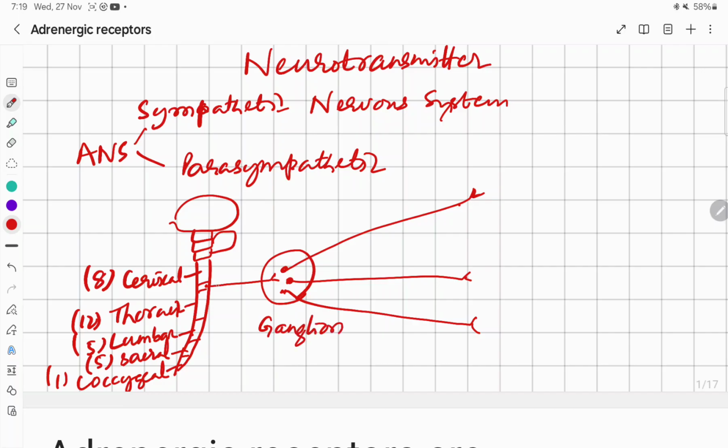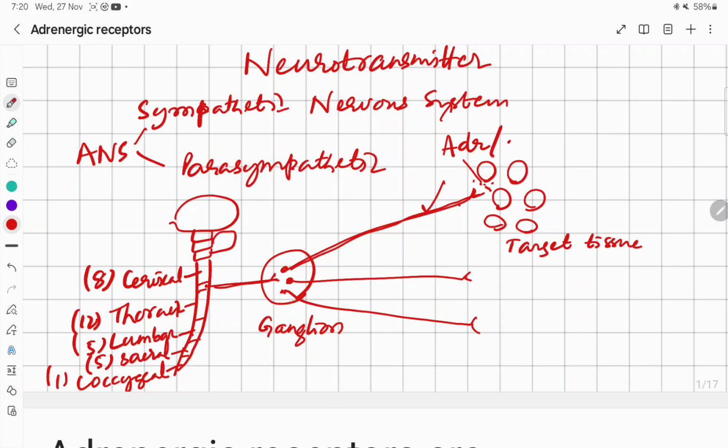So this is the preganglionic nerve fiber and this is the postganglionic nerve fiber. And this postganglionic nerve fiber innervates a certain tissue which is a group of cells. So this is the target tissue, and the neurotransmitter released here is